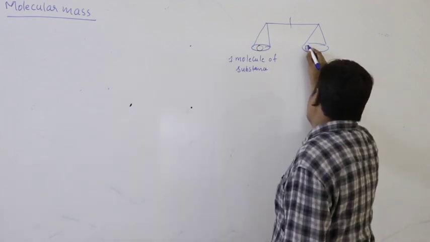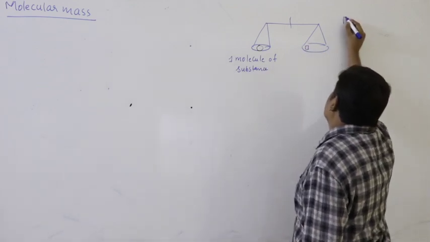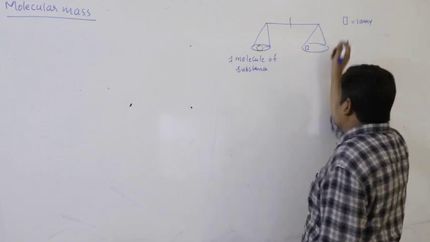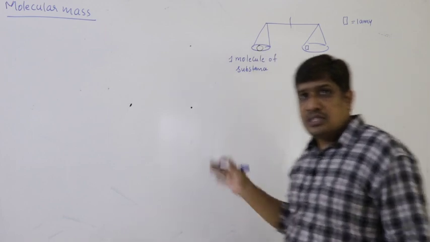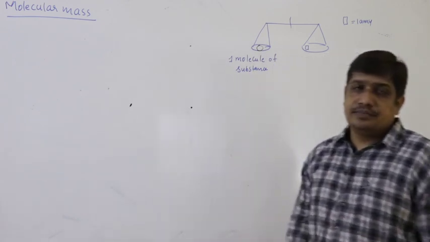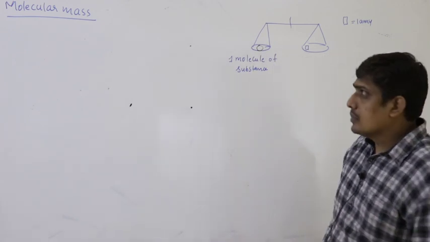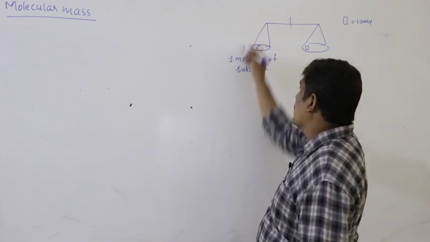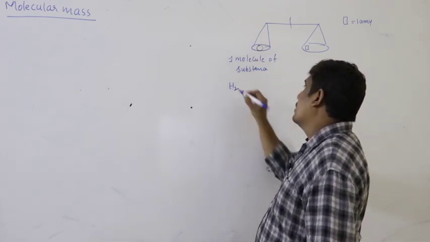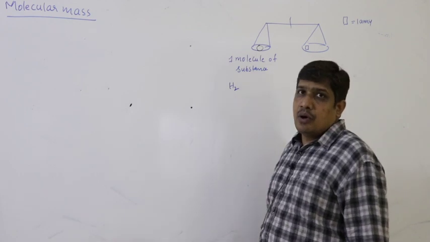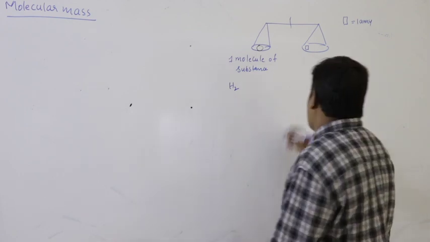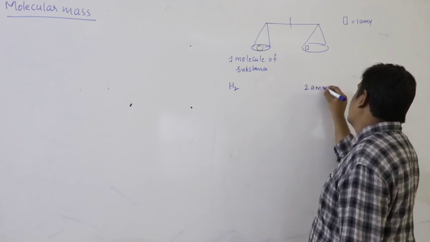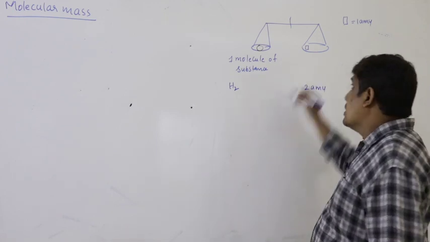Here I will place AMUs. This box represents, say, 1 AMU. I have to keep on adding AMUs till they are balanced. For example, if I take one hydrogen molecule, then I have to add 2 AMUs.